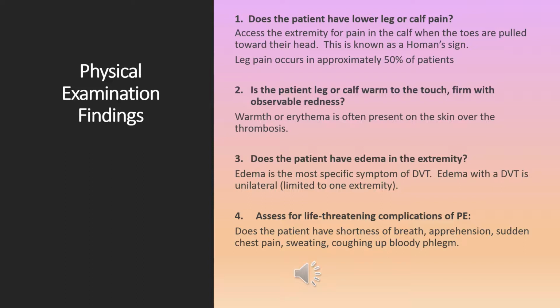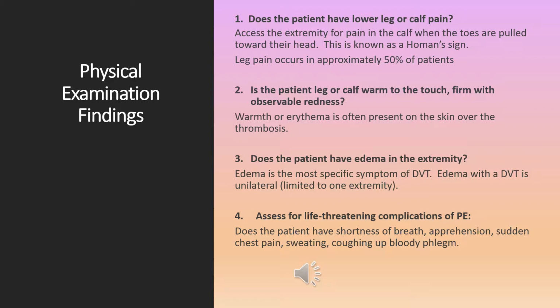When doing a physical assessment on a patient with a suspected DVT, does the patient have lower leg or calf pain? You need to assess the Homans sign, which is assessing the extremity for pain in the calf when the toes are pulled towards their head. About 50% of patients have leg pain.